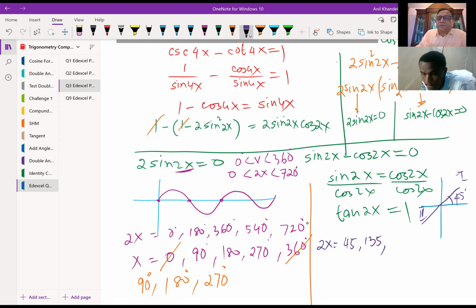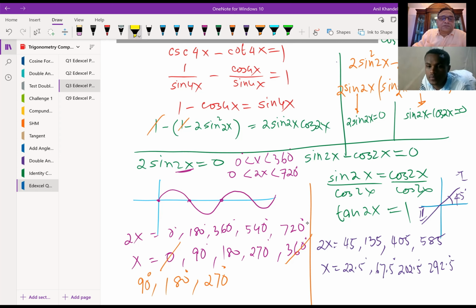Which is 405. And then add 180 again, 585. And now x is half of these, 22.5, and keep on doing half of these values, right? 292.5 is last. 2 times 6, 7. Do you see that? So for this, we get these 3 plus these 4 as our solutions. Does it make sense to you?